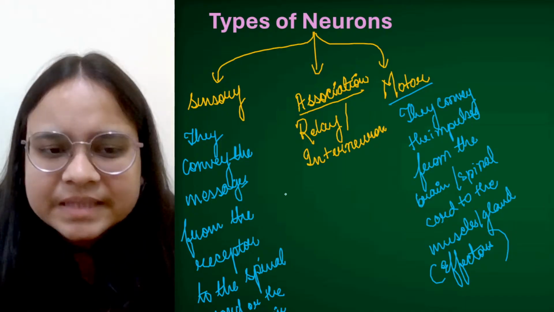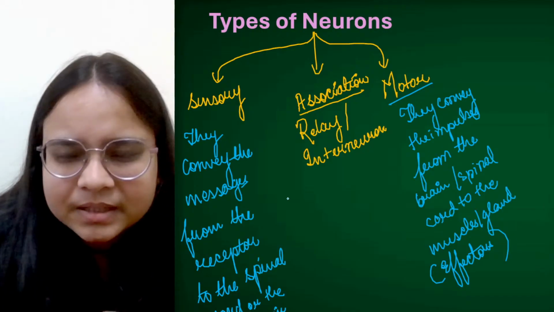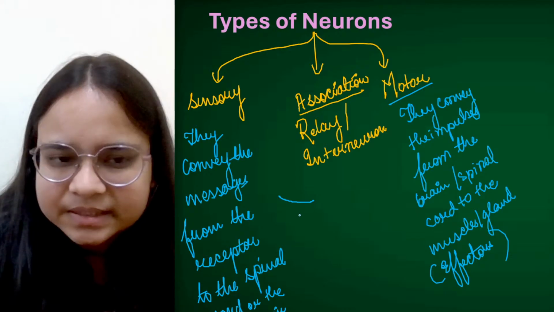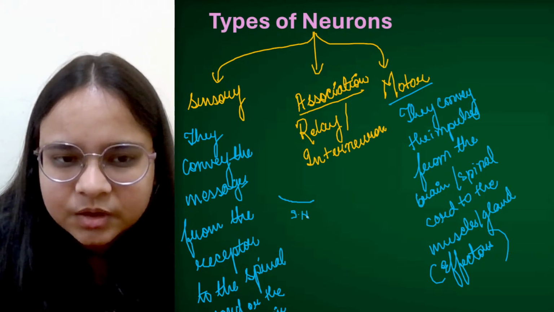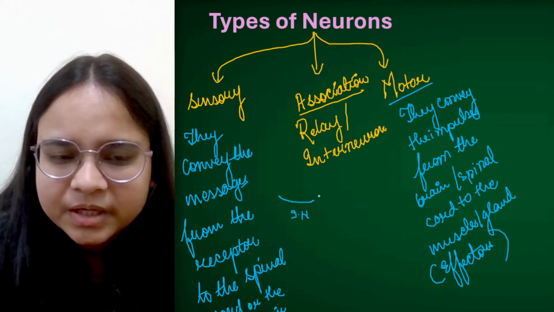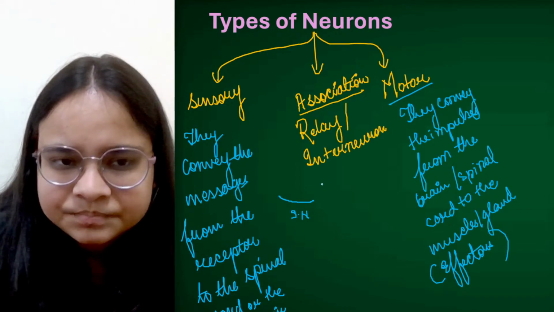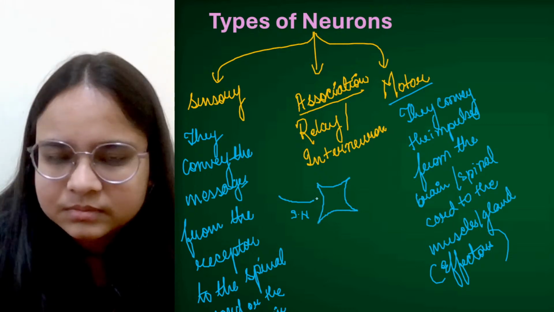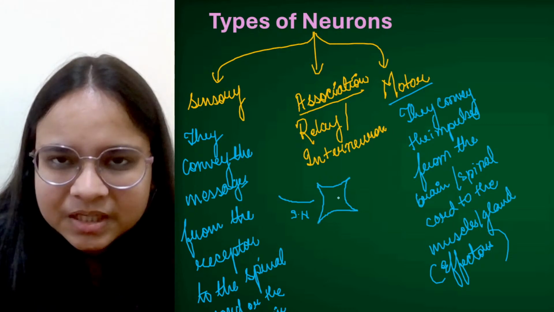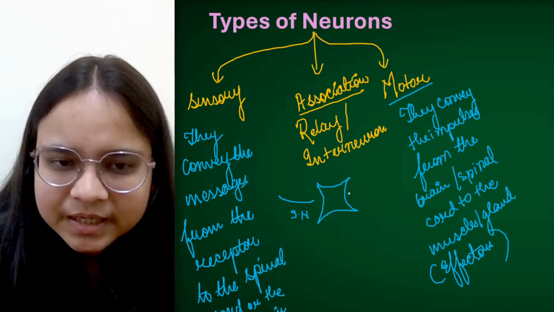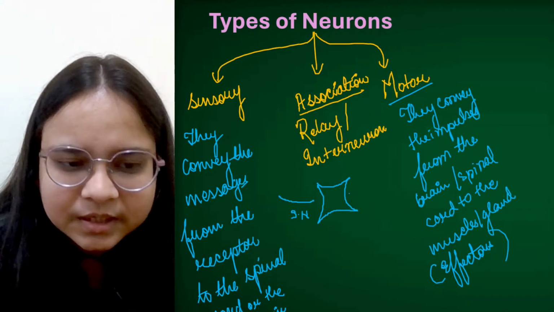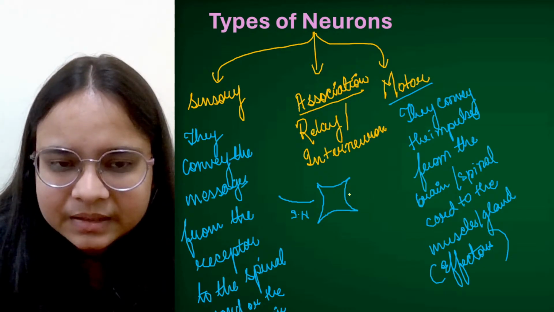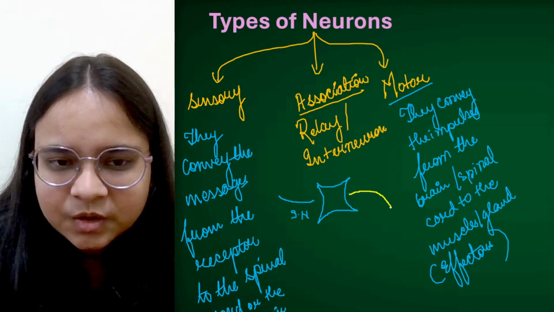Now what are these association or relay or interneurons? Let's understand by a small diagram. Suppose this is the sensory neuron. It is bringing the impulse to the brain or the spinal cord. Suppose this is a section of a spinal cord. Once the spinal cord has processed everything, the impulses or the messages will again get conveyed from the spinal cord to the effector muscle.